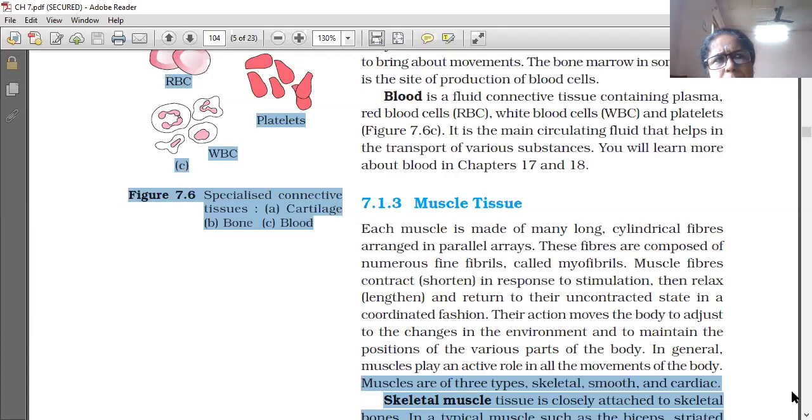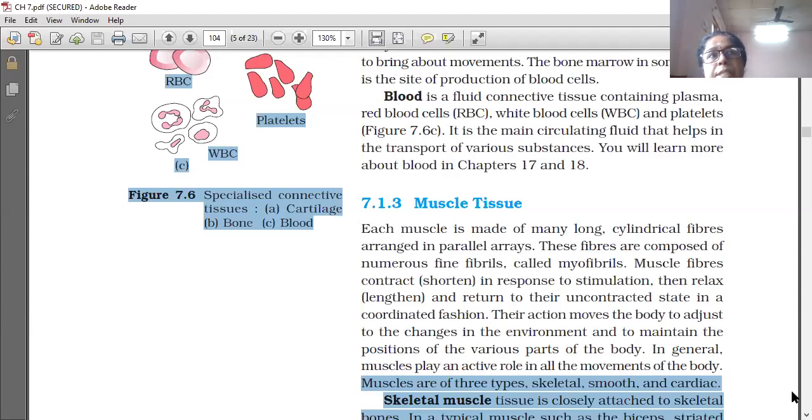Skeletal muscle, as the name indicates, is associated with bones and cartilage, the skeletal system. Smooth muscles are the muscles associated with the internal organs, visceral organs, like the kidney.